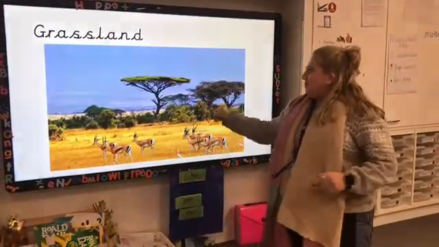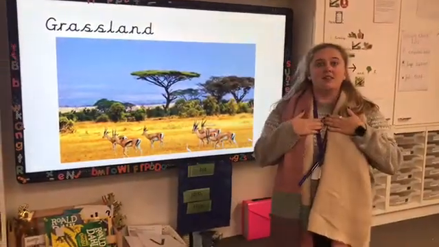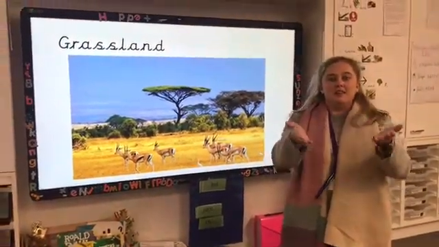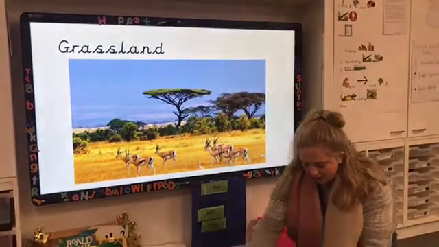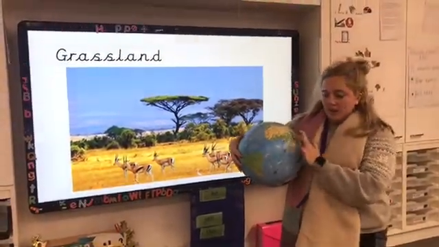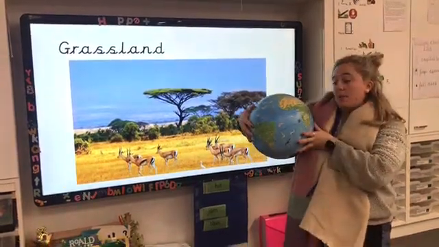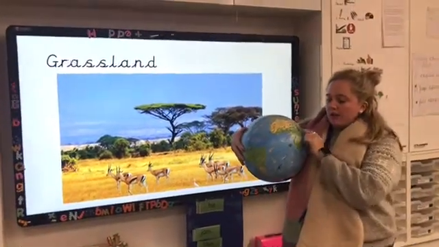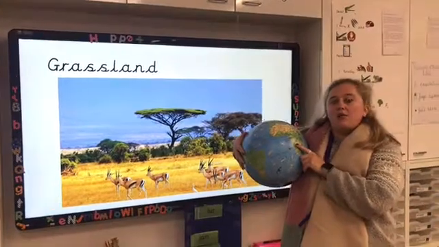Okay. Our next word is grassland. Now, there are grasslands in Central Africa. So next time you have a look at a picture or a map, you're going to have a look for Central African grasslands.